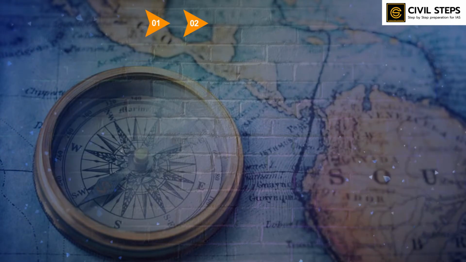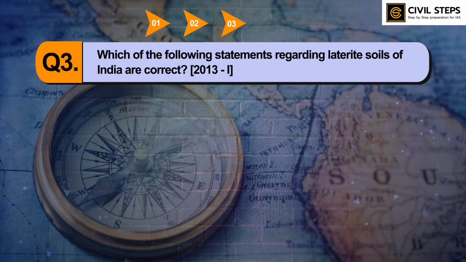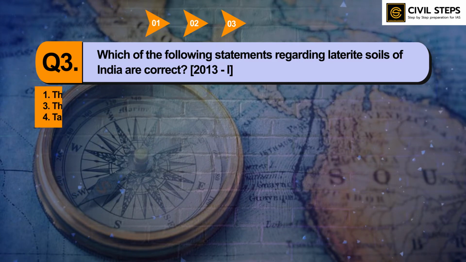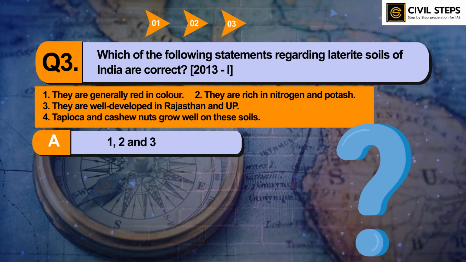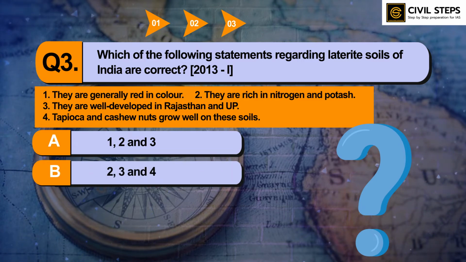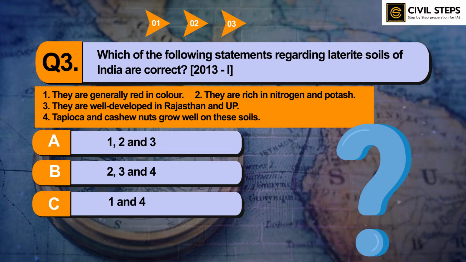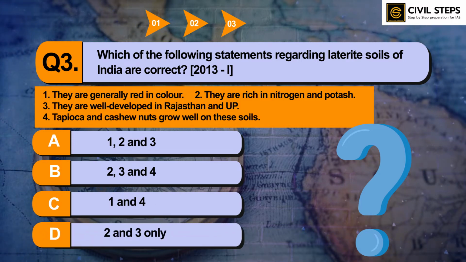So now let us discuss question number 3. Which of the following statements regarding laterite soils of India are correct? Statement number 1, they are generally red in color. Second, they are rich in nitrogen and potash. Third, they are well developed in Rajasthan and UP. Fourth, tapioca and cashew nuts grow well on these soils. So select the correct answer using the codes given below. Option A, 1, 2 and 3. Option B, 2, 3 and 4. Option C, 1 and 4. Option D, 2 and 3 only. So you can pause this video and write your answer in the comment section below.